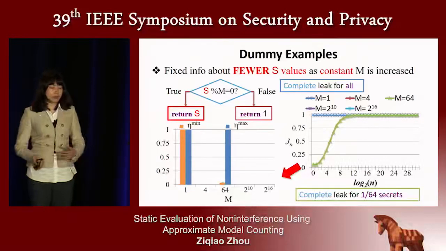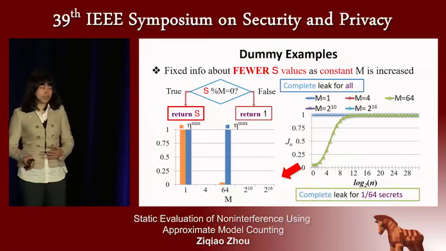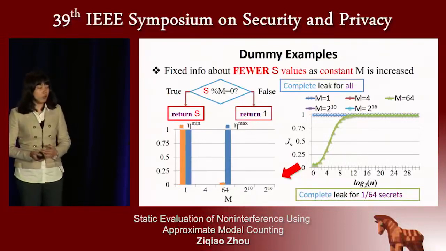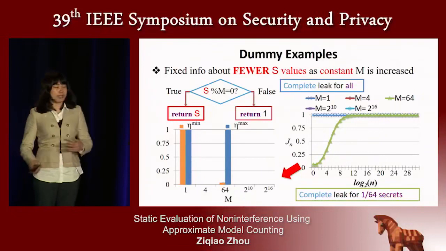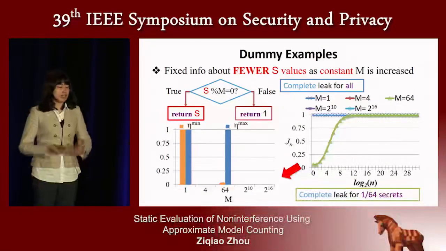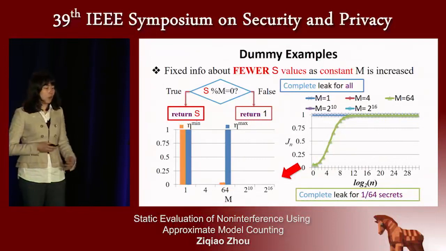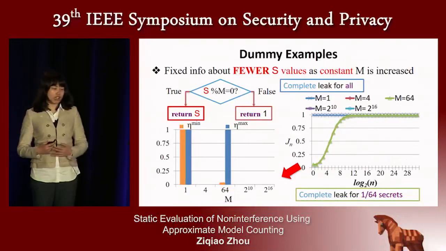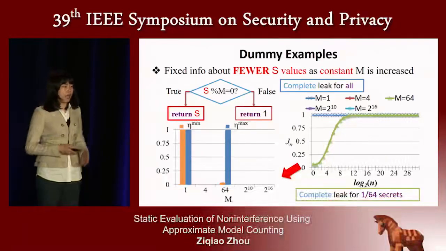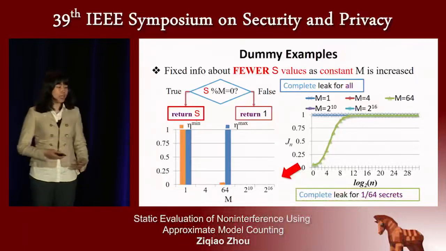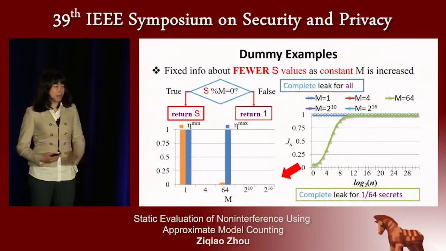And if we increase the constant m to 64, then only 1 out of 64 secrets will be completely linked. That is consistent with this observation that the Jaccard distance with small n is small, while the Jaccard distance with large n is large. And if we map to eta min and eta max, we will find that eta min is small, while eta max is still pretty high.